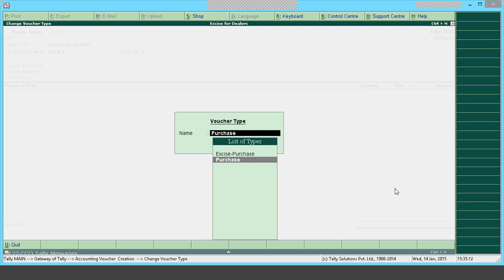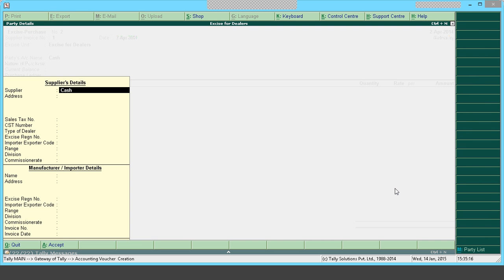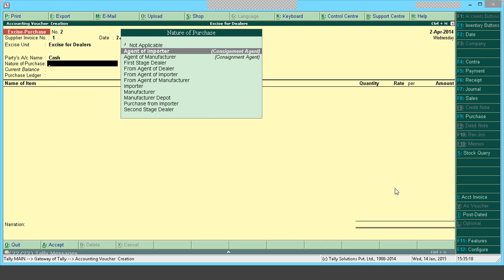I am repacking the purchase transaction. Nature of purchases, first stage dealer.